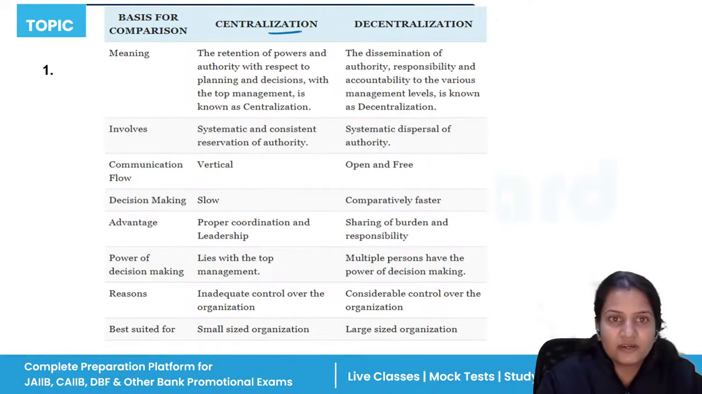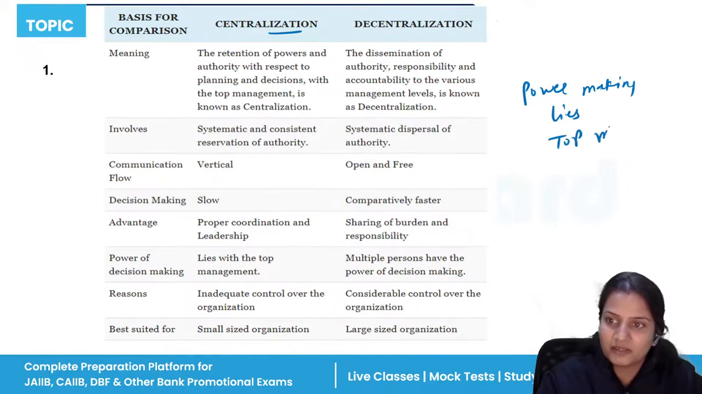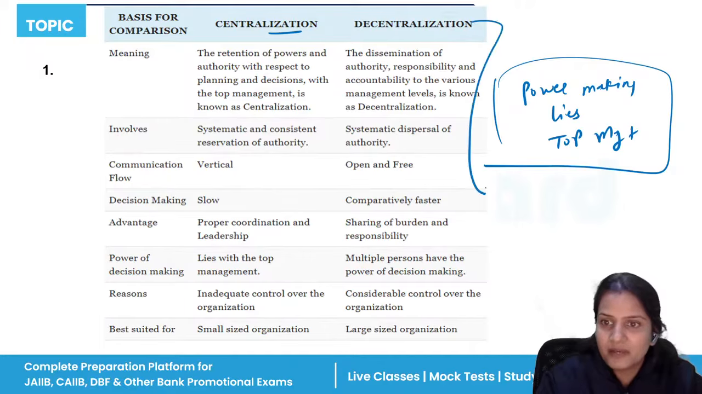So centralization is what? When the power making authority lies with whom? Lies with the top management. That is called centralization. But when the power making authority is divided, it is distributed among all the members who are working in the organization, then that is known as decentralization.